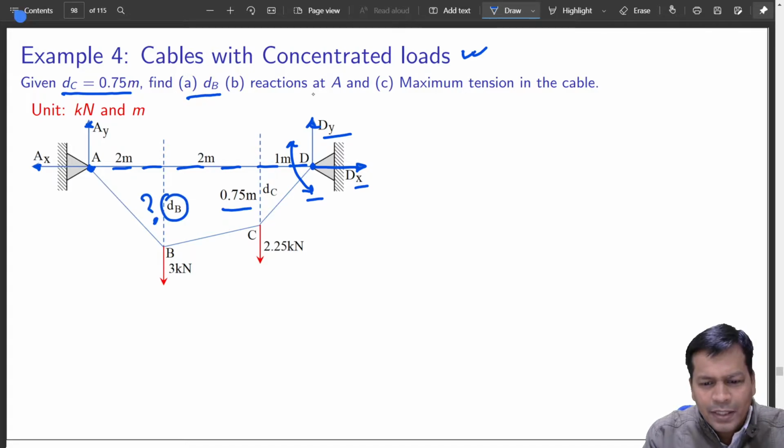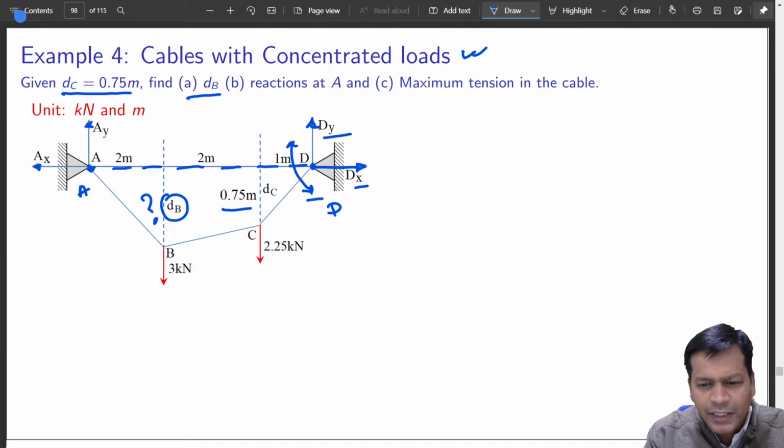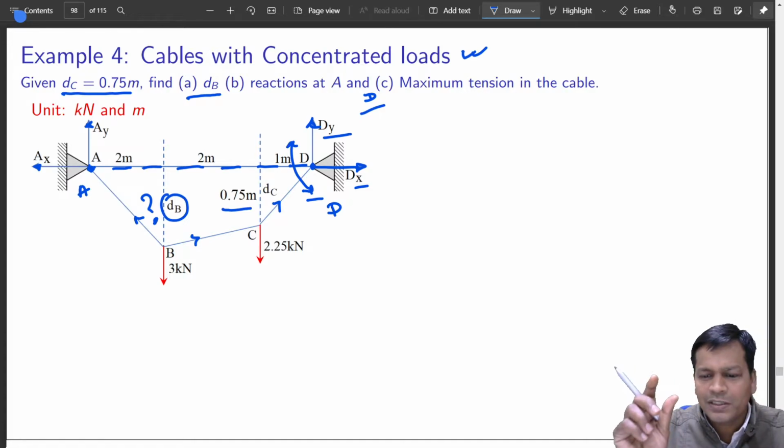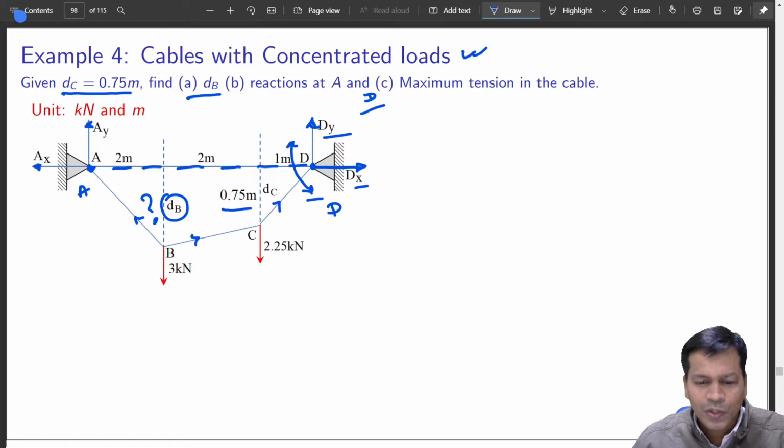Reactions at A and D you can also find out. And the maximum tension in the cable. There are tensions here, here, and here, so I want to find out which one will be the maximum. If that segment is safe, the rest of the cable is safe. Is it not? So now let us begin.